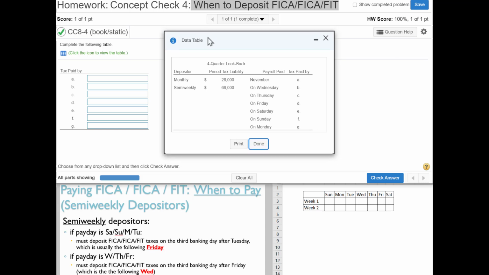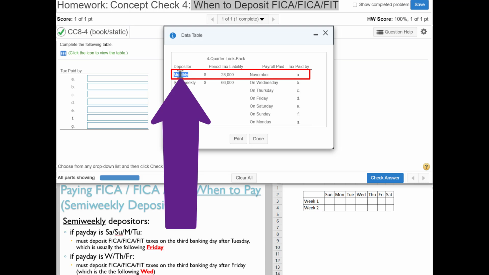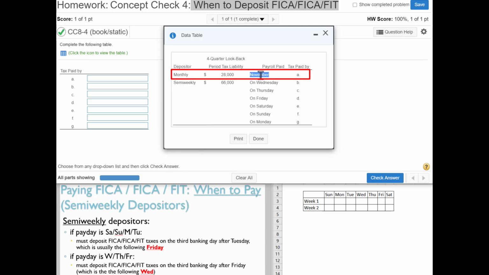So in this data table, we've got different scenarios, A through G, and we will enter the answers over here, A through G. These are all different scenarios. So in this first scenario, the employer paid $28,000 in the 4-quarter look-back period. Because they have less than $50,000 in the look-back period that they paid of FICA FICA FIT, they are a monthly depositor. So since we are a monthly depositor in scenario A and payroll was paid in November, when must we pay FICA FICA FIT?